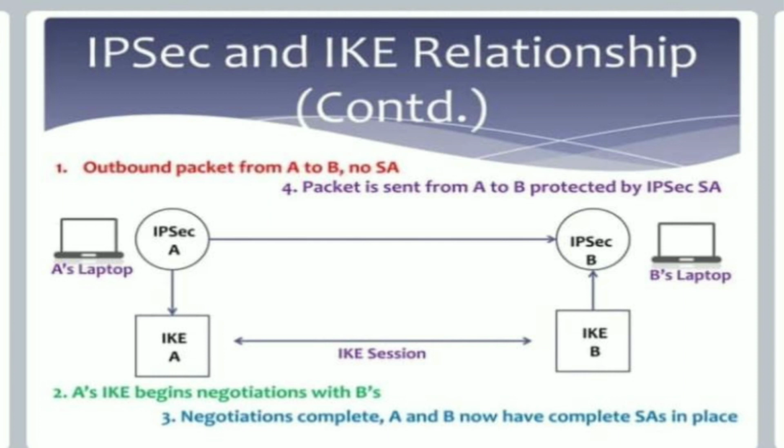Outbound packet from A to B. If we have A's laptop and B's laptop, IPsec of A and IPsec of B will exchange Internet Key Exchange keys. Both will generate an IKE session. A begins negotiation with B. If B responds, they exchange the keys. If B does not exist, negotiation fails. When negotiation is complete between A and B, the SAs are in place.